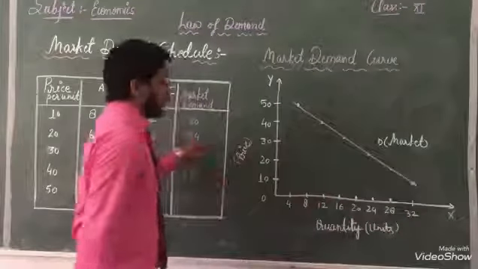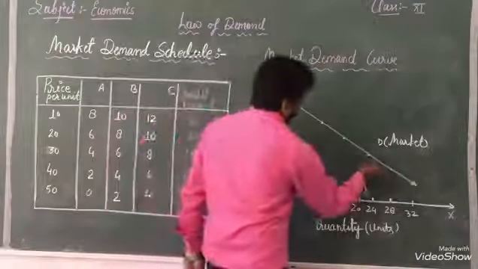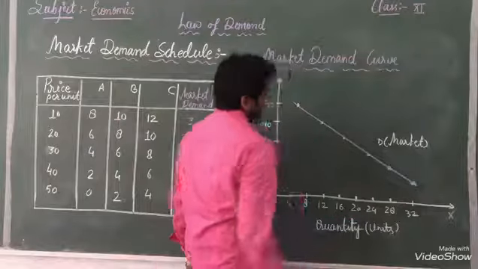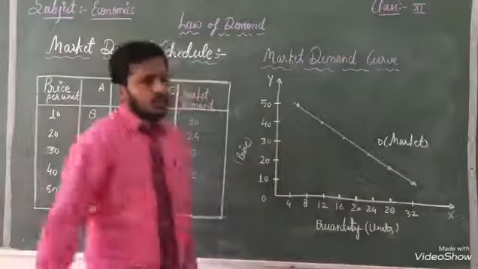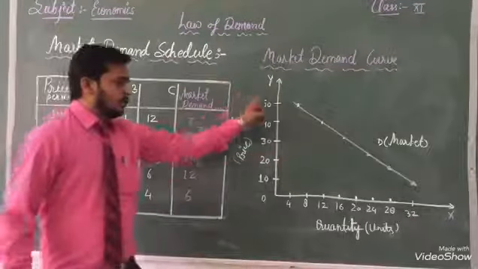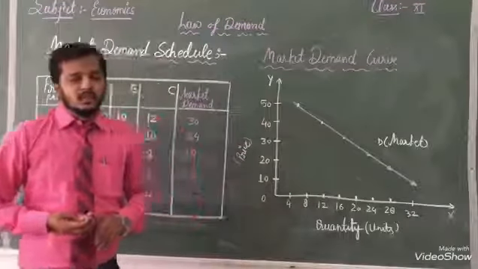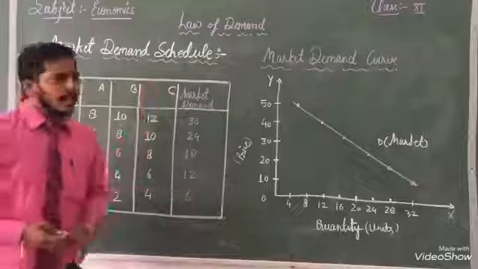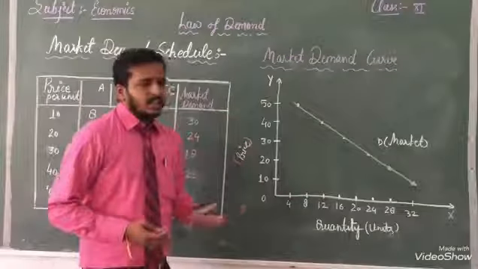After that 24 is represented here. Dear students, when you make it on graph paper, it should be very neat and clean. It is a blackboard, that's why some numbers are written here.